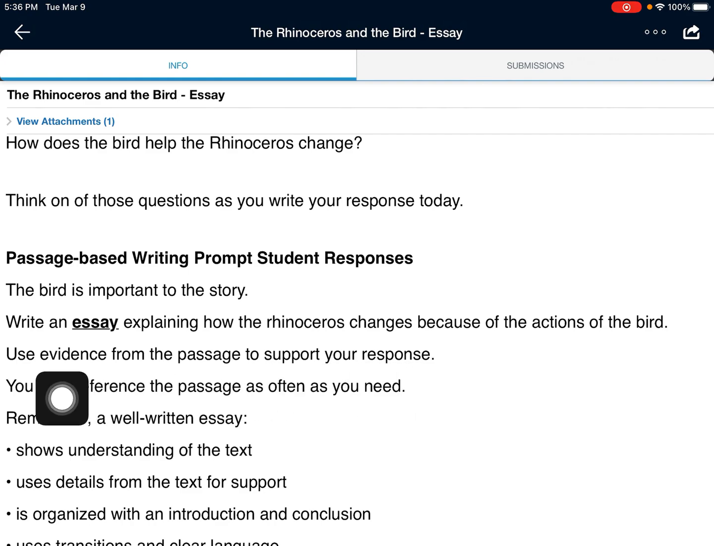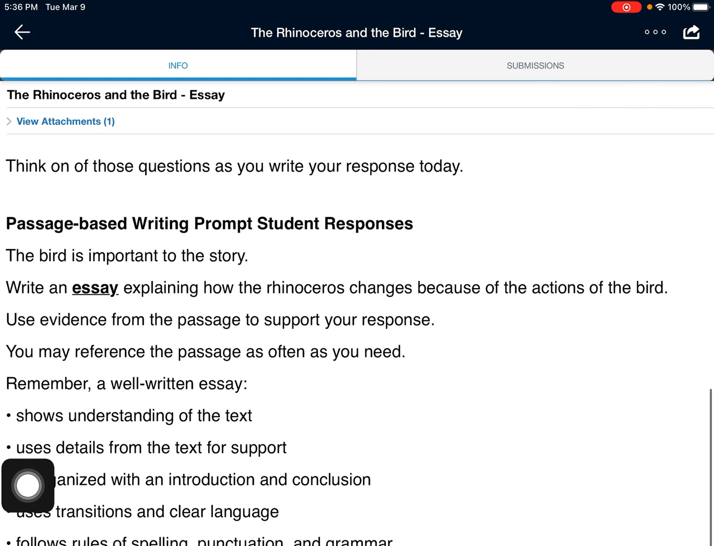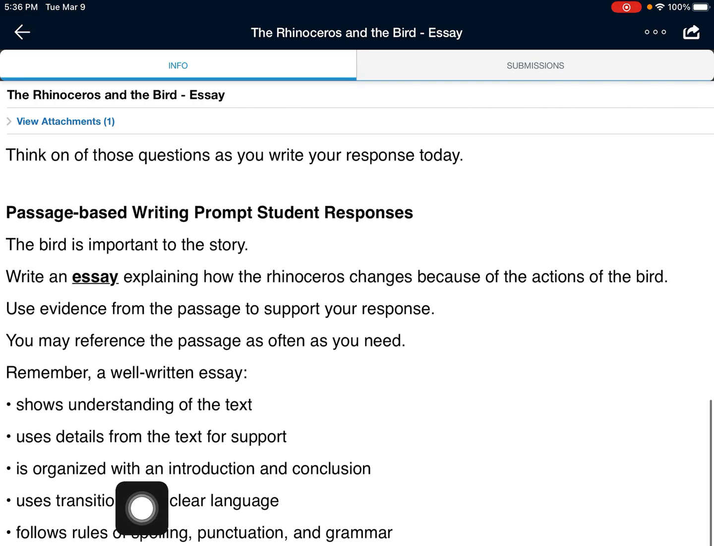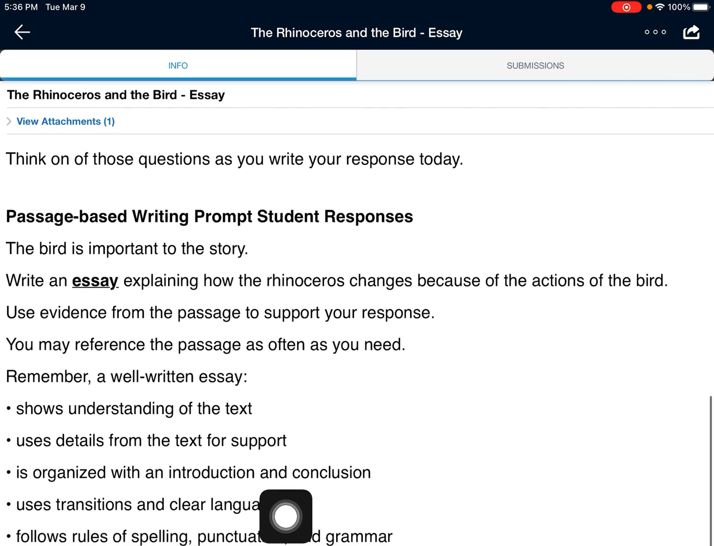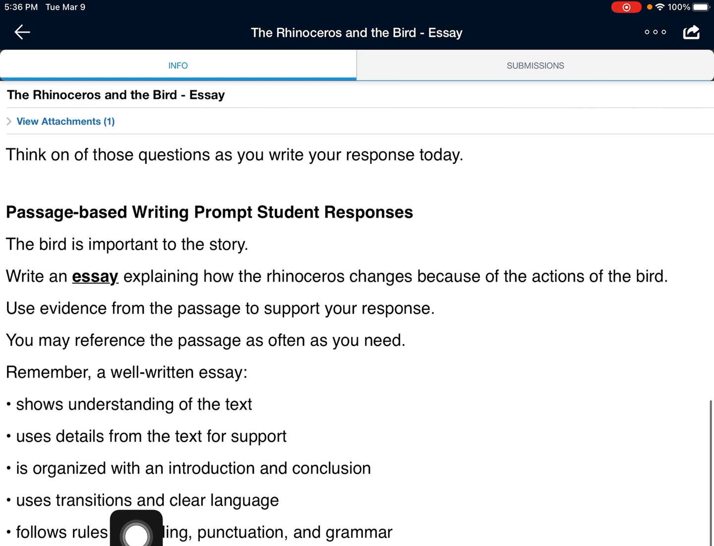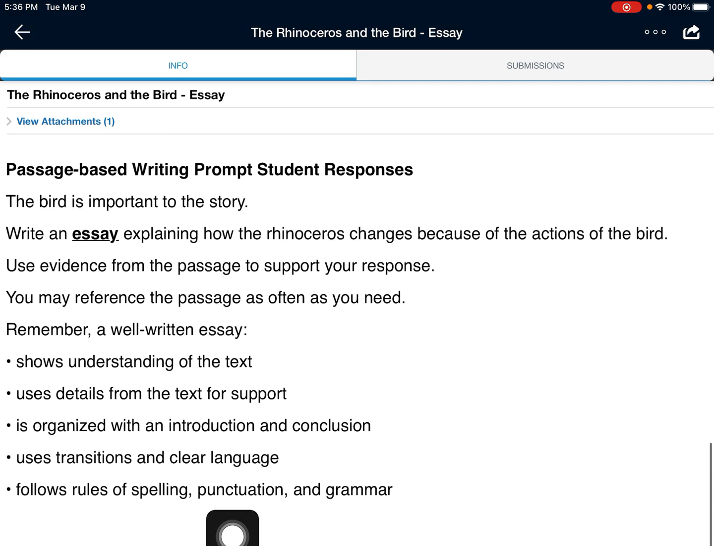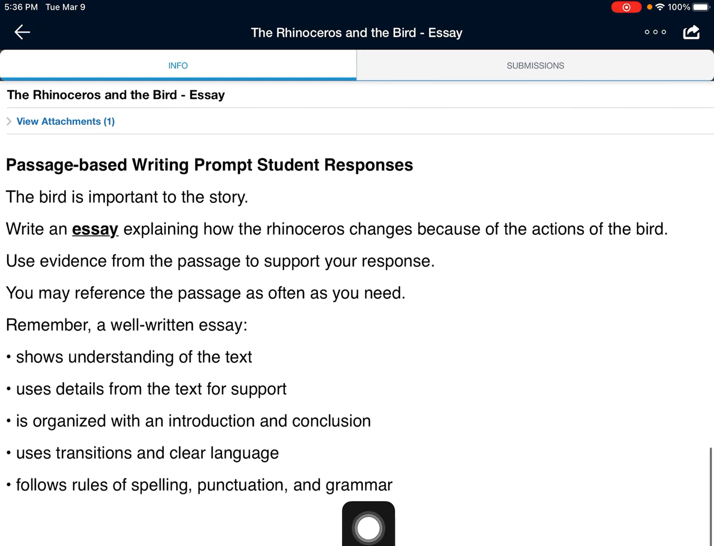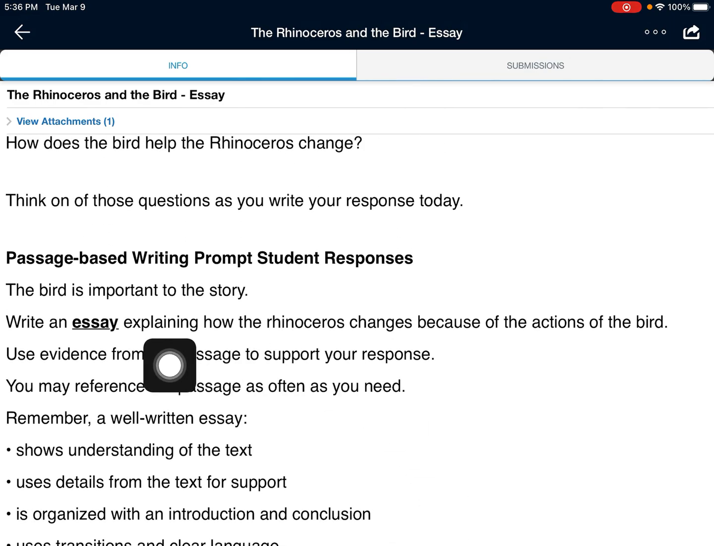Use the evidence from the passage to support your response. You may reference the passage as often as you need. Remember, a well-written essay shows understanding of the text, uses details from the text for support, is organized with an introduction and conclusion, uses transitions and clear language, and follows rules of spelling, punctuation, and grammar.